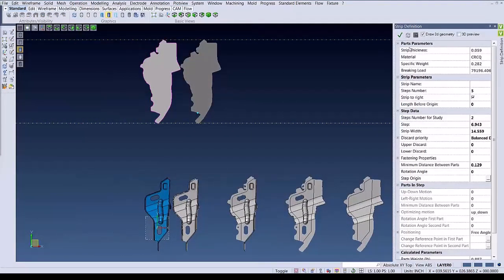Over on the right hand side, you'll see a list of all the different settings we can control. For instance, how many steps we're planning this project to be. At any point in time, we can come back here and modify these to change them how we want.